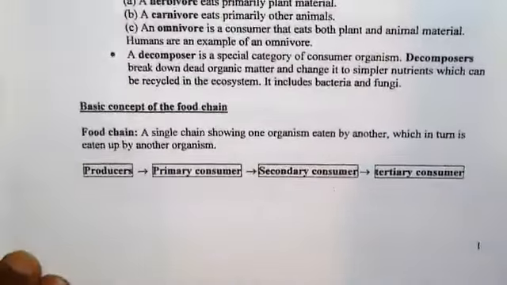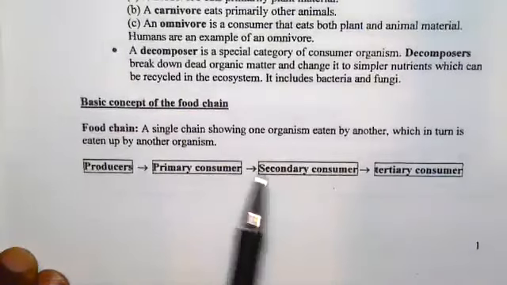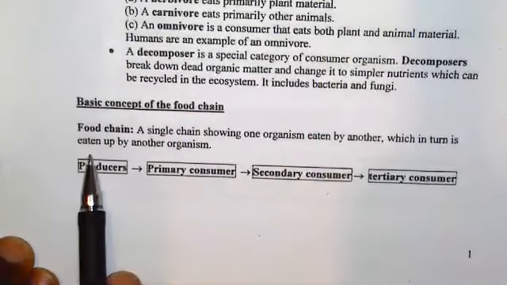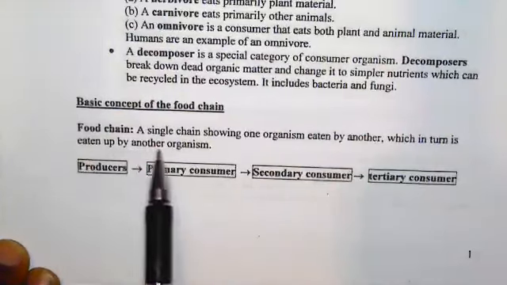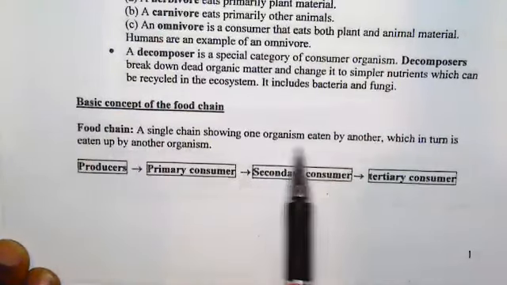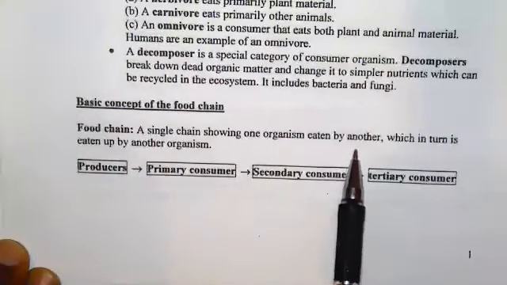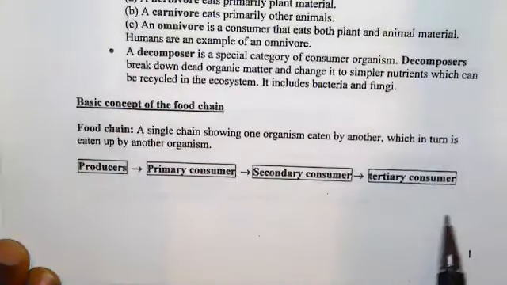Now, when you take the food chain, it's a diagram that shows organisms feeding and being fed upon, right? So here we say a food chain is a single chain showing one organism eaten by another, which in turn is eaten by another organism.